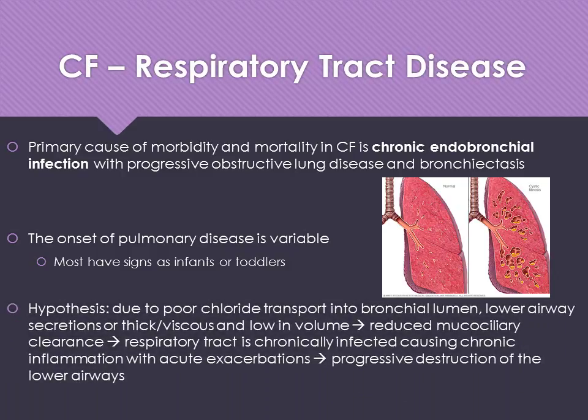The leading hypothesis is that due to poor chloride transport into the bronchial lumen, lower airway secretions are thick, viscous, and low volume, leading to reduced mucociliary clearance, which leads to a respiratory tract that is chronically infected, causing chronic inflammation and acute exacerbations, which leads to progressive destruction of the lower airways.